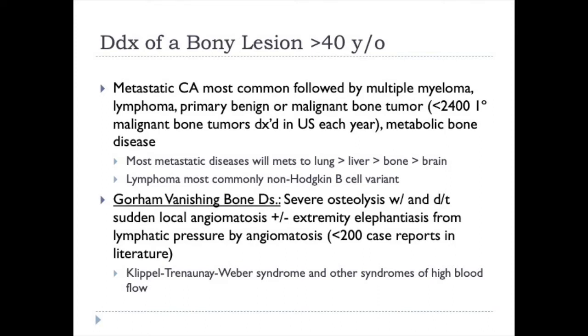So the first thing we'll talk about whenever we're discussing metastatic disease is the differential diagnosis of a bony lesion that's found in a patient greater than 40, because metastatic disease tends to be the most common. However, there are many other things that need to be ruled out.